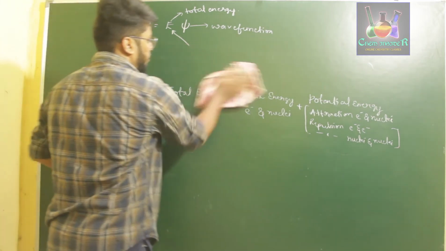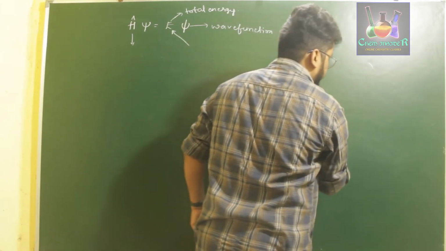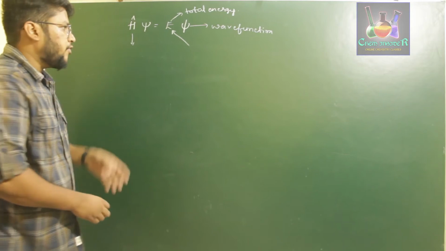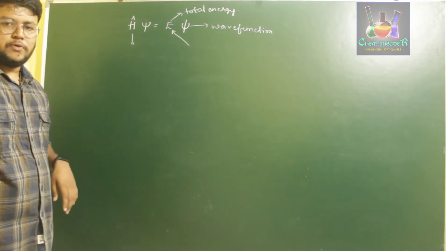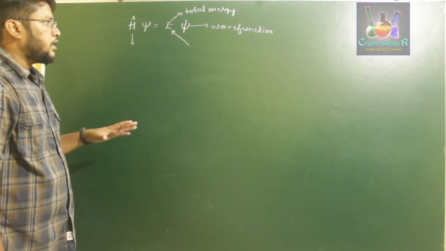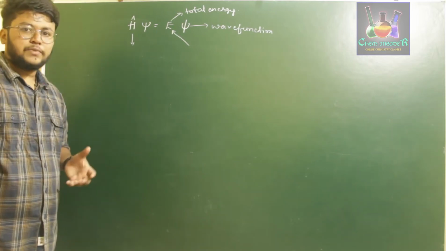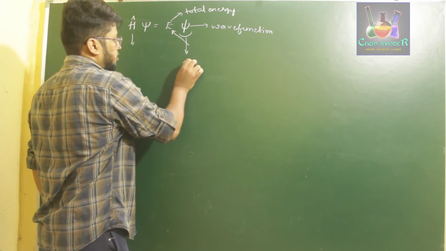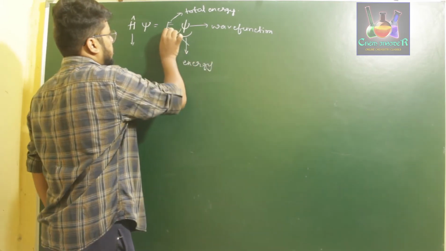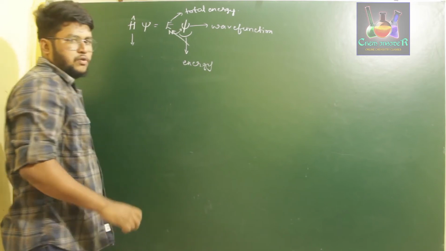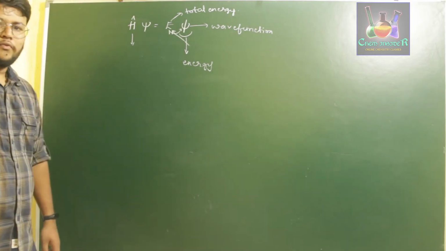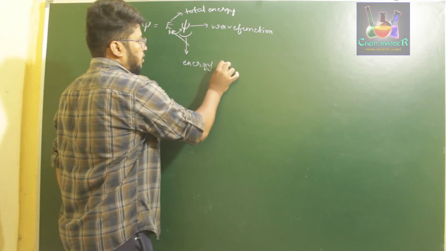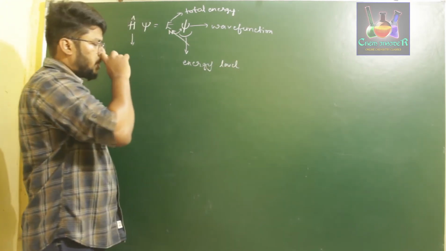So if you consider a hydrogen atom, let us say it has just one electron, right? So hydrogen has one electron in it. If we consider the one electron system of hydrogen, clearly Schrödinger said that each wave function will be associated with a certain amount of energy, right? So this will be in relation with one another. Each wave function will be associated with a certain amount of energy, and that energy will be particular for each particular energy level.